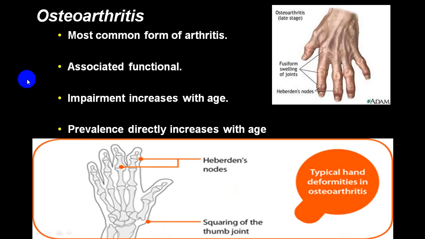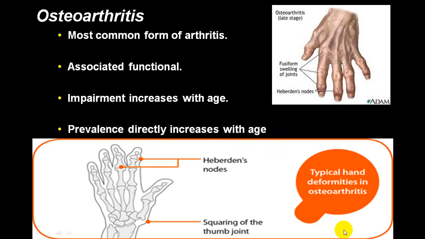Now we come to the second big group, which we call osteoarthritis. It is the most common form of arthritis, more common than even rheumatoid arthritis, and it is more common in the middle age and old age group. There is always associated functional disorder. So the function of the joint is markedly impaired, and as the age advances, impairment increases, and prevalence is higher and higher as the age increases.